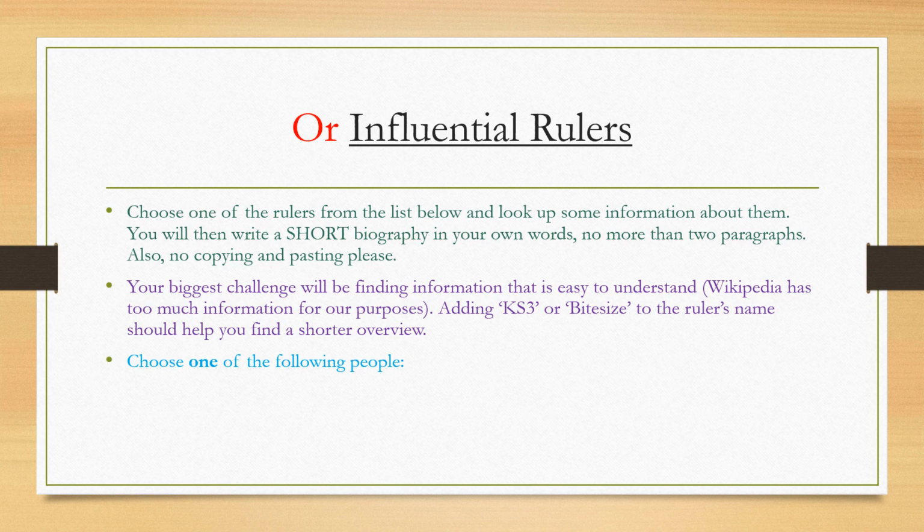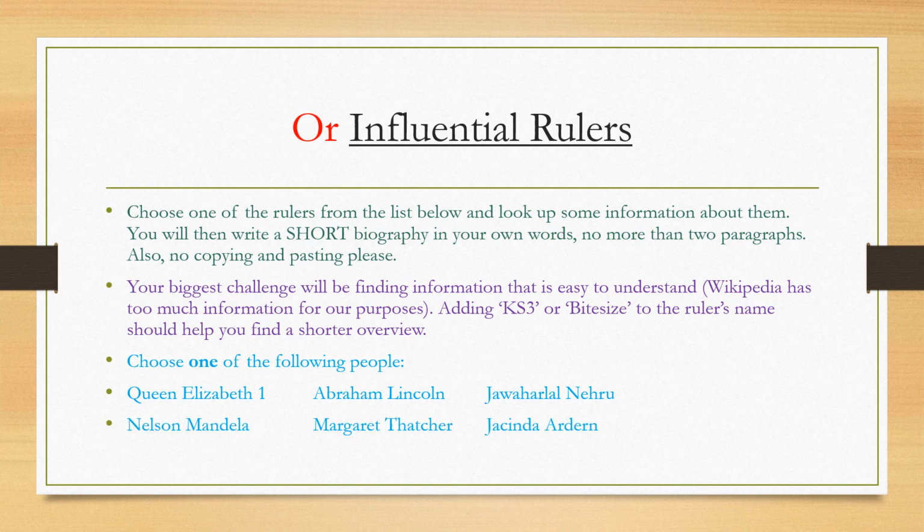So choose one of the following people. Queen Elizabeth I, Abraham Lincoln, who's an American. I can't pronounce his first name, but Nehru, he was an Indian Prime Minister. Nelson Mandela, who was the South African Prime Minister. Margaret Thatcher, first female Prime Minister of Britain. Jacinda Ardern, she's the current Prime Minister of New Zealand. Mikhail Gorbachev, he was a very important President of Russia. Benazir Bhutto, who was Prime Minister of Pakistan, or George Washington, who was the very first President of the United States. So choose one of those people.